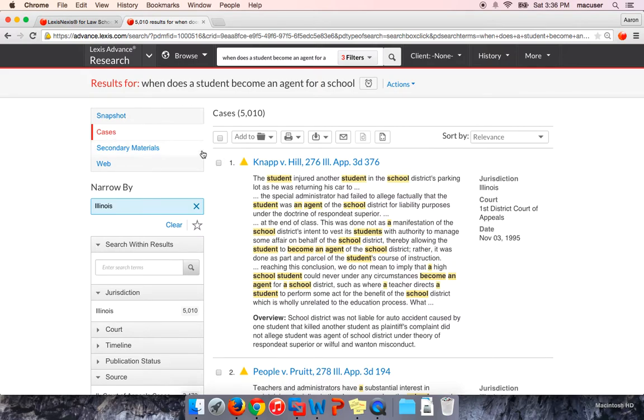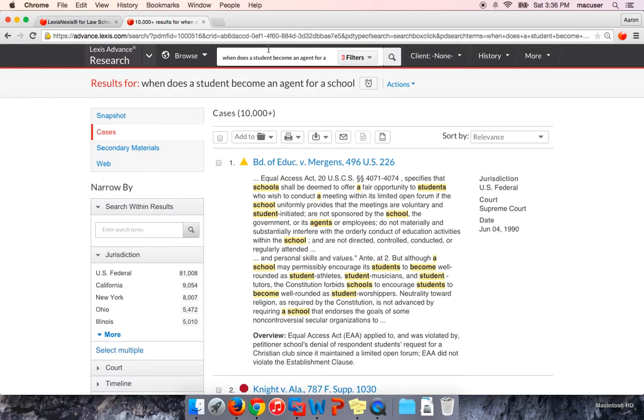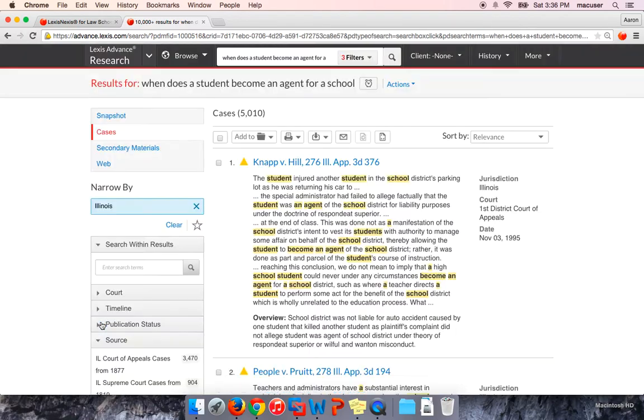Okay, so real quickly, we're already narrowed by Illinois because we had that pre-search filter. If, for example, like we're asked to do, you want to find other cases from other jurisdictions that are related as well, you don't have to mess with the filters up here or rerun a search. Just click on the X to get out of Illinois, and that will get you to all the case law related to your search. So it's very easy to go back and forth between filters and no filters. But here, let me click on Illinois again, just to get back to that search.